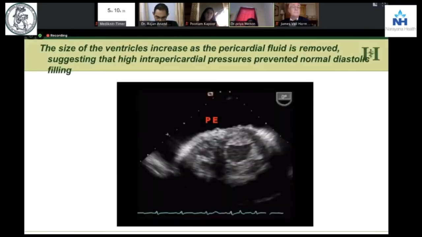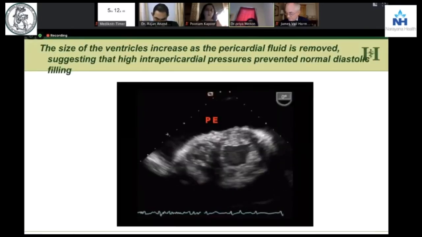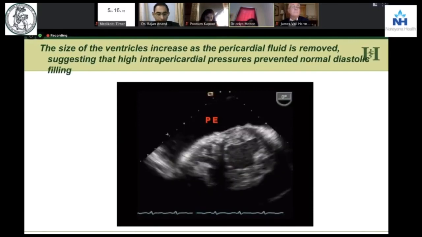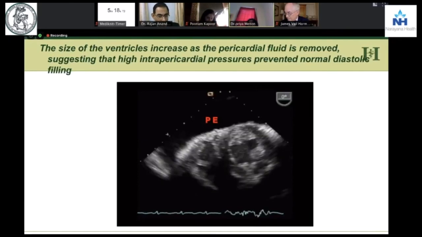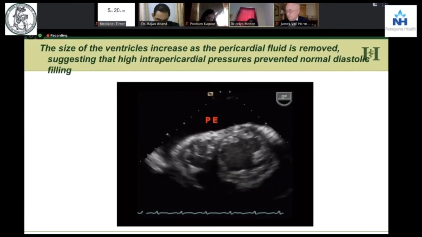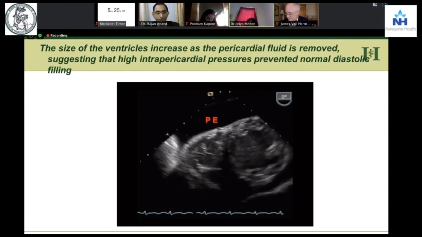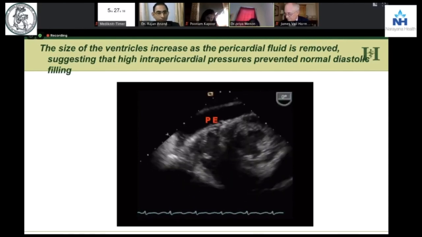And look, when you do the centesis, how the intracardiac pressures start decreasing. And as it decreases, you see the ventricles going up, like they're blooming, the ventricles are filling up. So the high intracardiac pressures prevented a normal diastolic filling. This is what you see here.